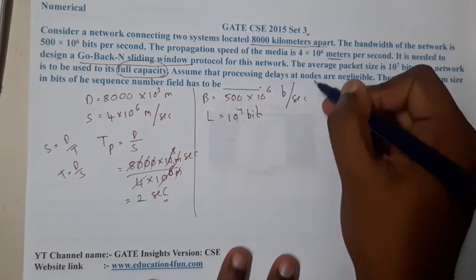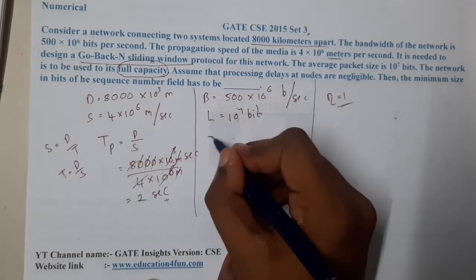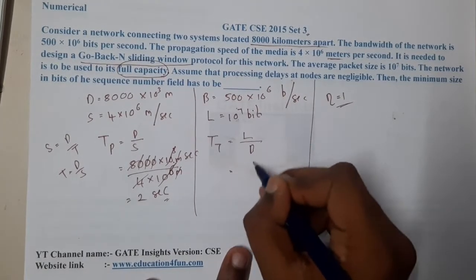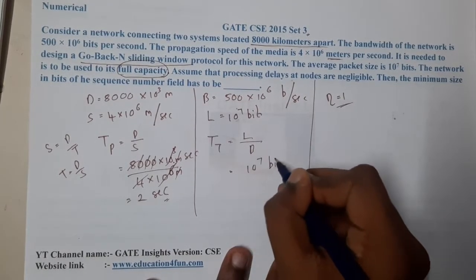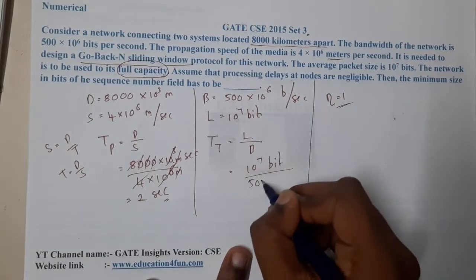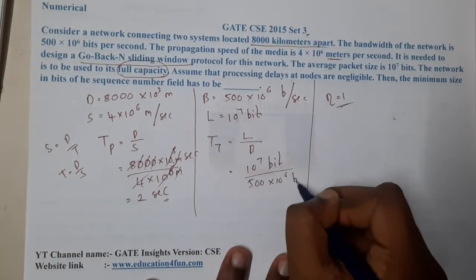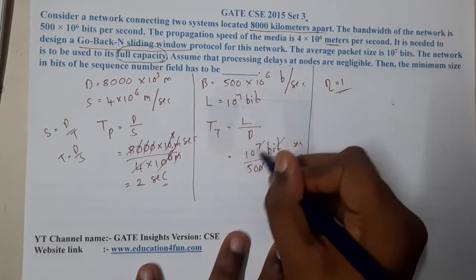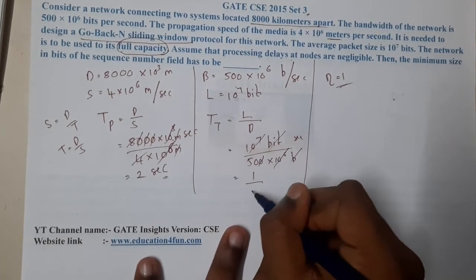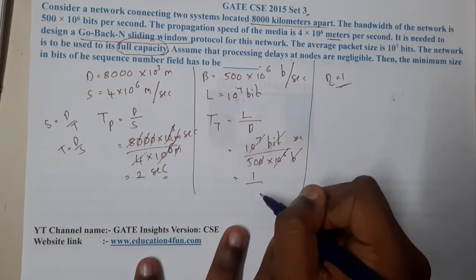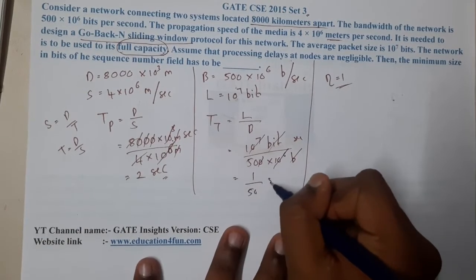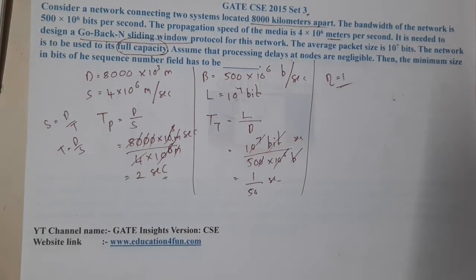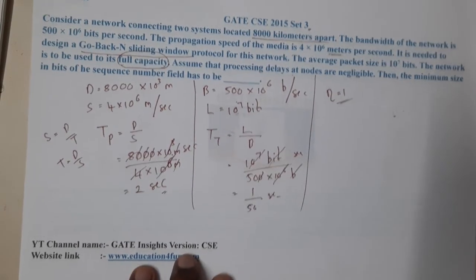Similarly, coming to the TT, that is equal to length by bandwidth. That is nothing but length 10 power 7 bits divided by 500 into 10 power 6 bits per second. So the bits will cancel, and 6 and 7 will cancel, and it is nothing but 1 by 50 second. So let it be 1 by 50 only.